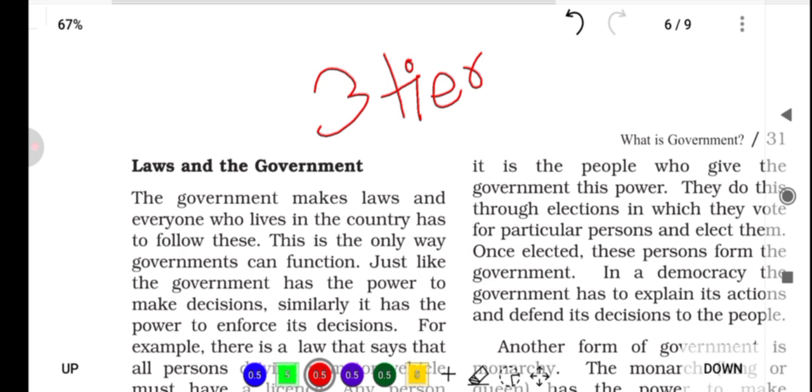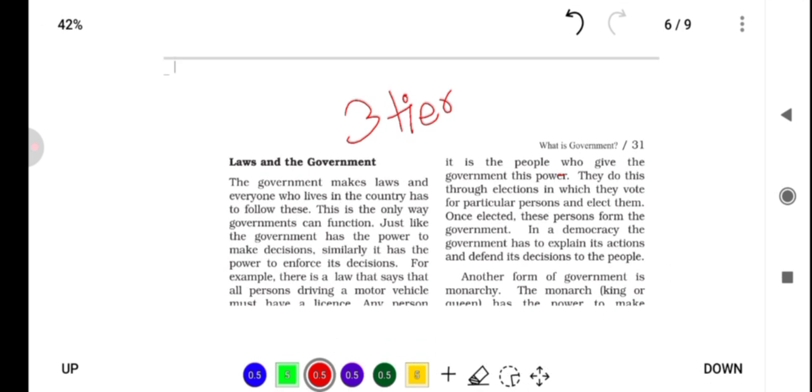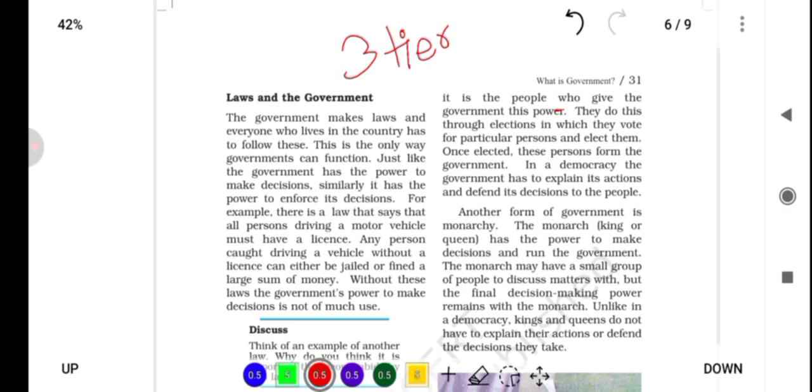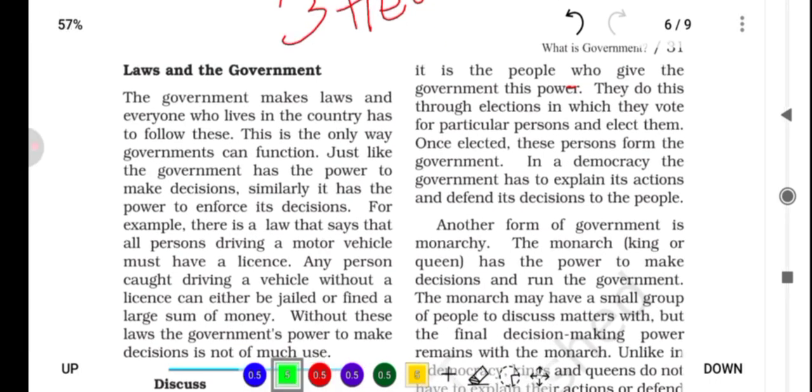Another form of government is monarchy. So let's resume. Laws and the government. Government makes laws and everyone who lives in the country has to follow these. This is the only way government can function. Just like the government has the power to make decisions, similarly it has the power to enforce its decisions. For example, there is a law that says that all persons driving a motor vehicle must have a license. Any person caught driving a vehicle without a license can either be jailed or fined a large sum of money. Without these laws, the government's power to make decisions is not of much use.